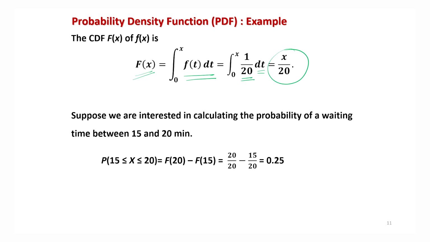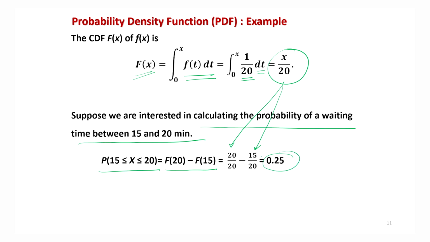Now suppose we are interested in calculating the probability of a waiting time between 15 and 20 minutes. That means x is lying between 15 and 20, which can be written as F(20) minus F(15), and using the value I can write directly 20/20 minus 15/20, which is 0.25. So that means if a person arrives at the railway station, there is a 25% chance that the person will have to wait between 15 and 20 minutes.